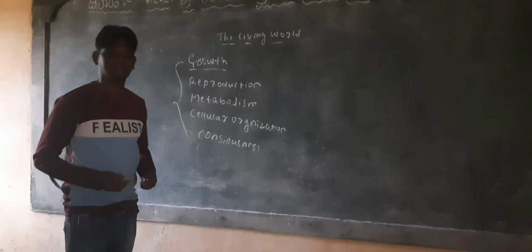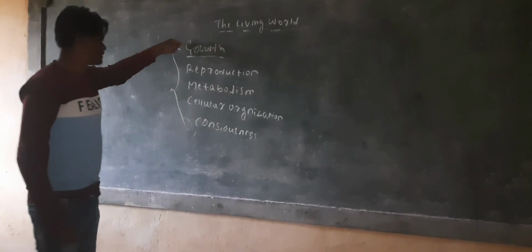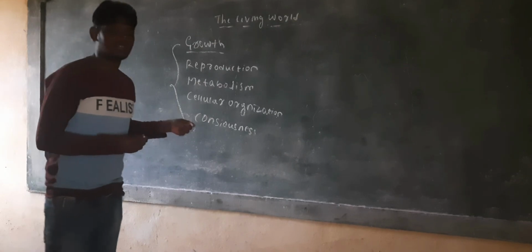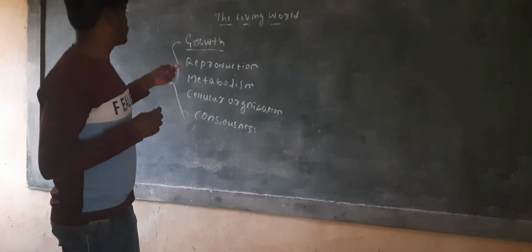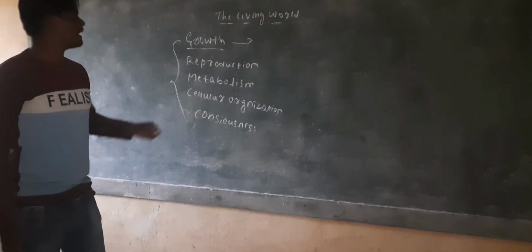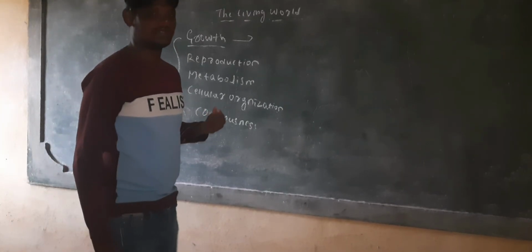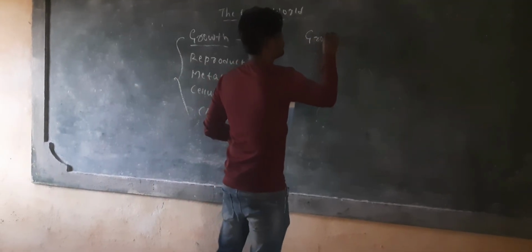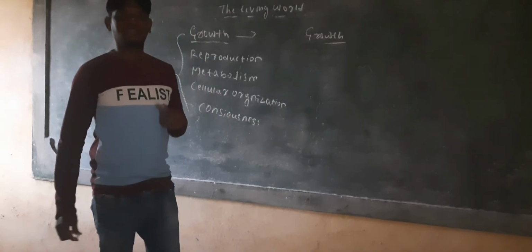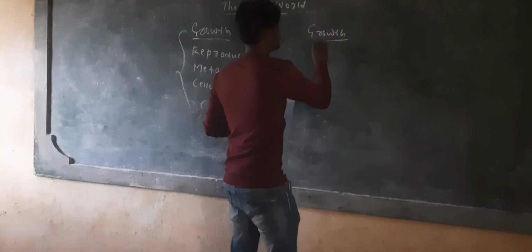Here, in defining the characters of living organisms, each and every term we have to mention. Let us think about growth. Do you think growth is a living factor and a defining feature, or is it non-defining? Let us discuss it. What is the meaning of growth? Growth is the increase in mass and size, and cell division.